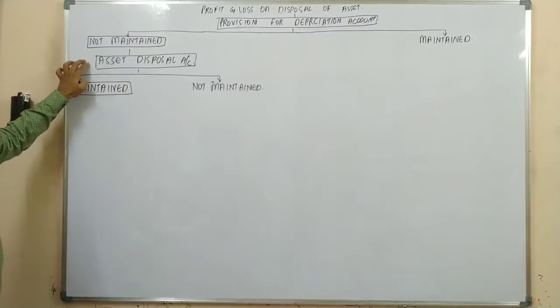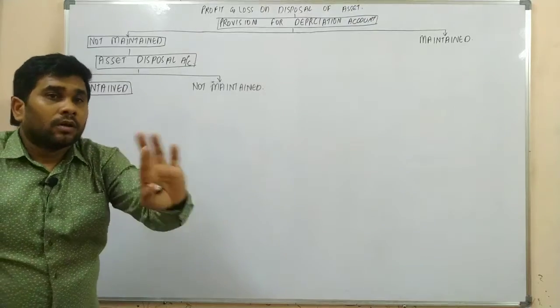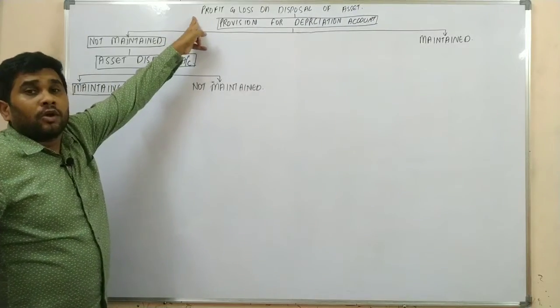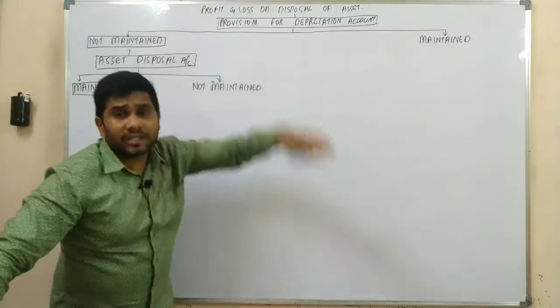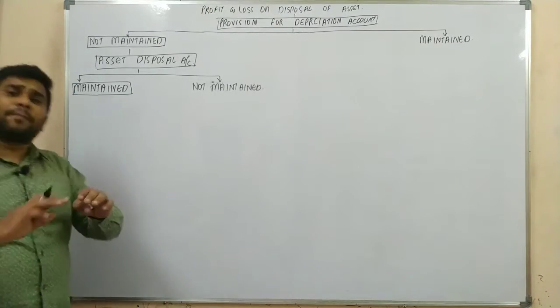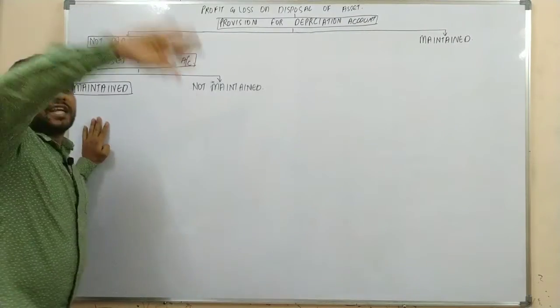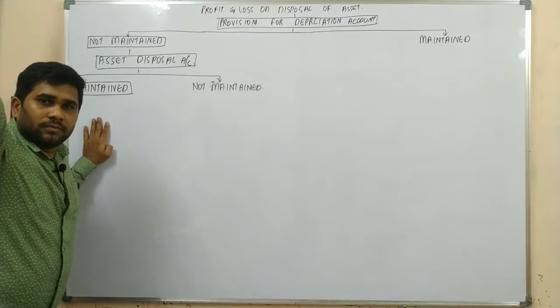As you're preparing the asset disposal account for the purpose of knowing the profit or loss on a sale of asset, the asset would be closed and transferred to that account.